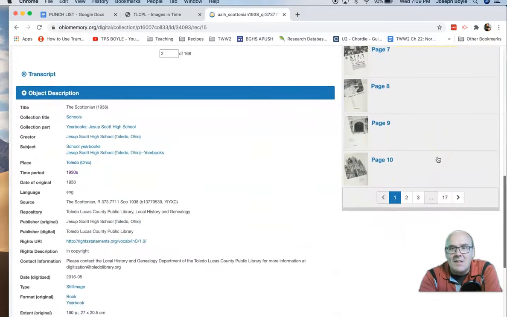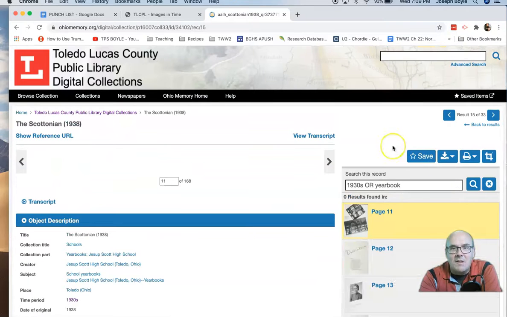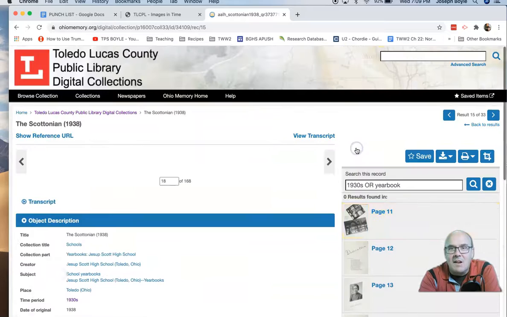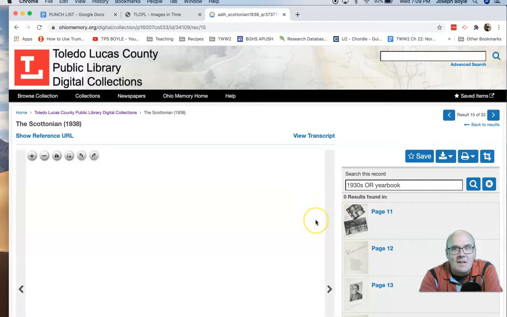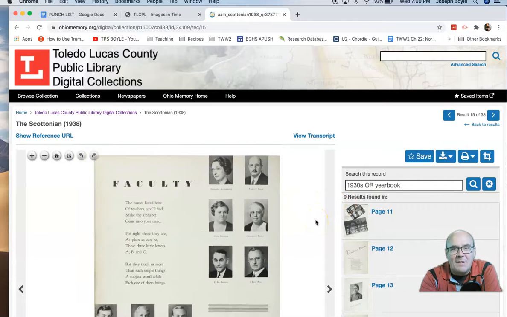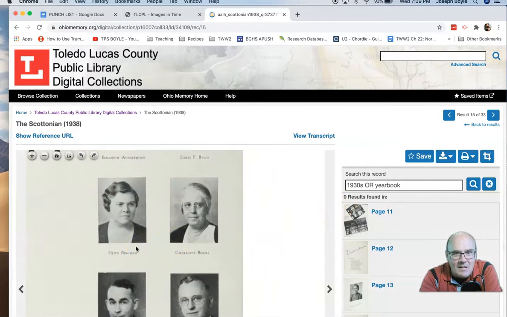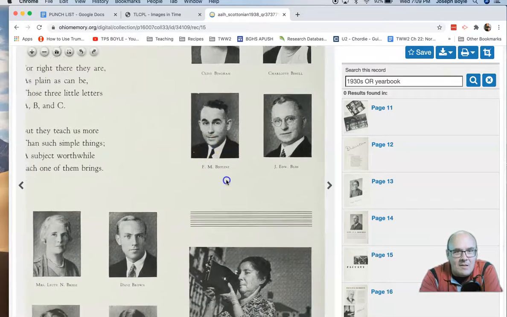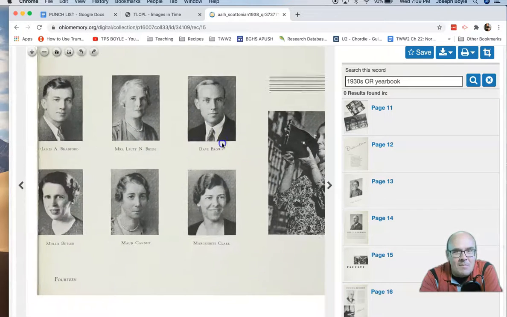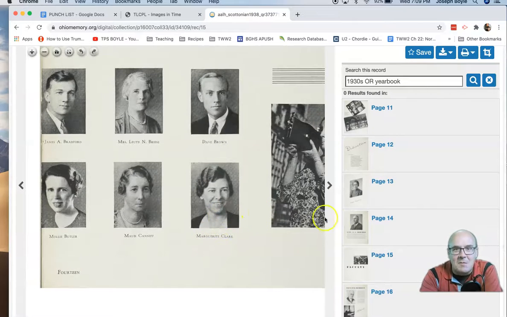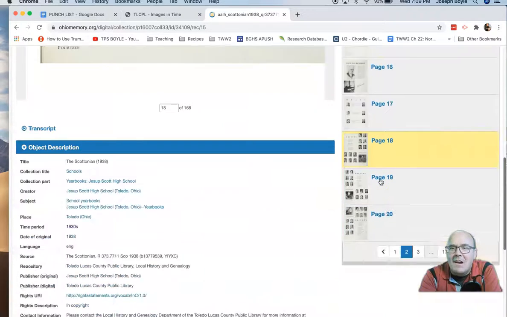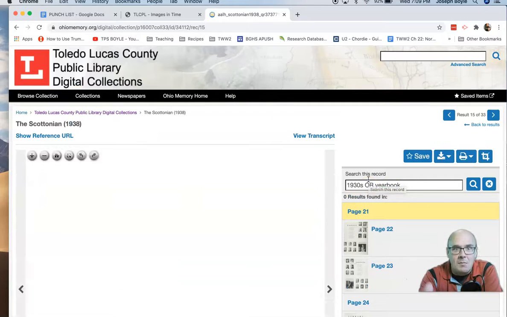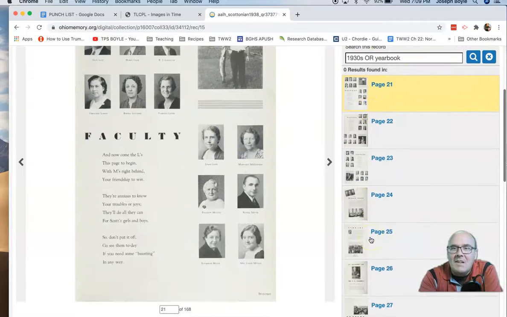So let's see. How far do I have to go to find the seniors? Okay, is this faculty? I bet this is faculty. Let's see what we got here. Yep, there's the faculty. Man, they look mean. They look meaner than me. This dude looks okay. He looks like a good dude. Oh, and I like her, Miss Clark. She looks pretty friendly. Okay, sorry. Let's stop judging people. And by let's, I mean me, Boyle. Stop judging people.